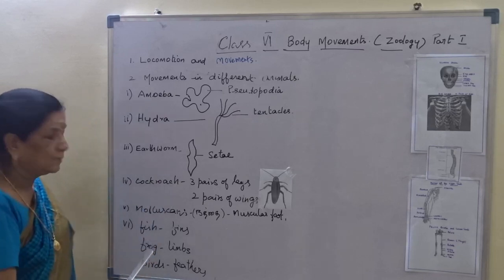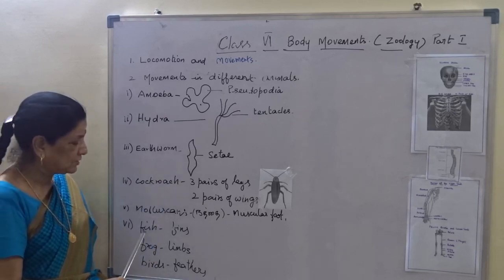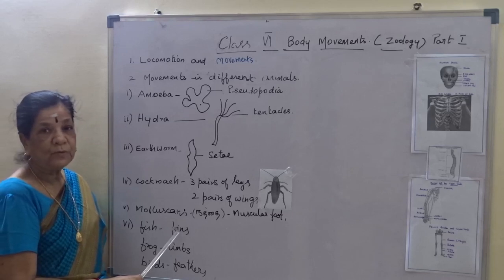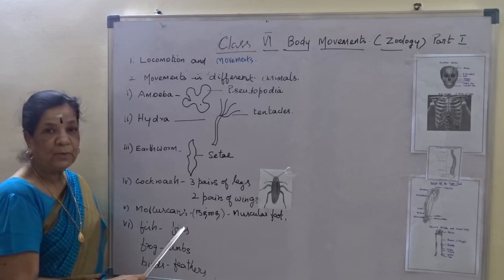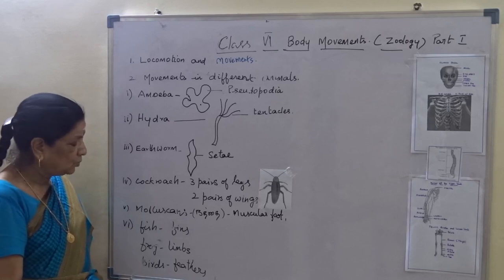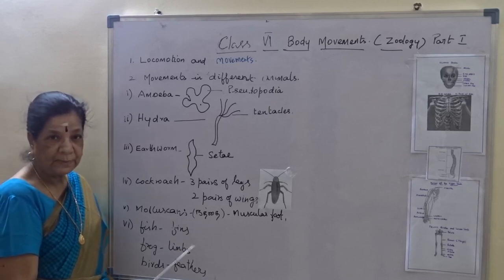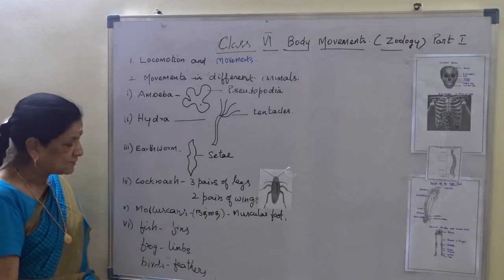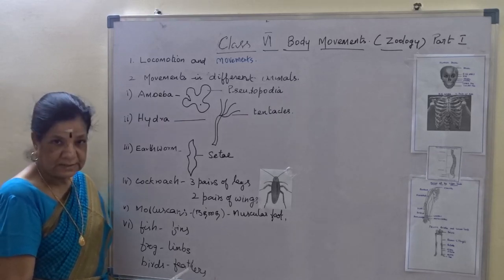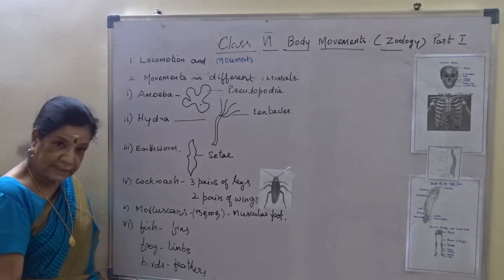Whereas in higher animals, as we know, fish move with the help of fins. Frog moves with the help of limbs, upper limb and lower limb, and birds with the help of feathers. Now these are the higher animals.